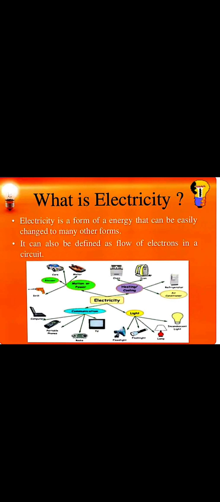And firstly we have seen that mathematically, the flow of charges per unit time is given as the electric current. Here we can say that it is the flow of electrons, because we have seen the charges were of two types, positive and negative. The flow of electrons, that is the negative charge, in a circuit is said to be the current if it is defined mathematically.